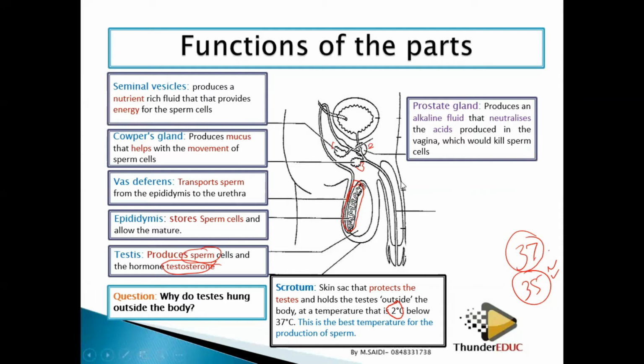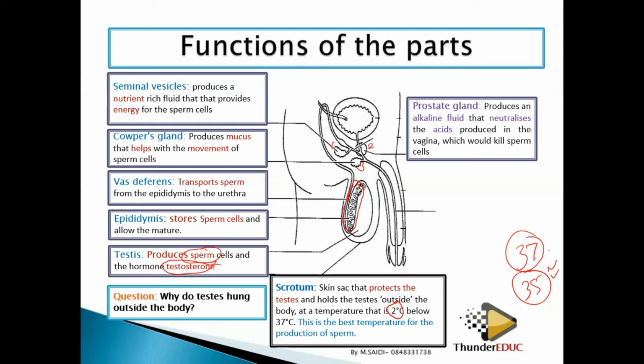And then we know that the vagina is also acidic. Sometimes it can be too acidic, in such a way that it kills most of the sperms, and then it can prevent fertilization from taking place. So if that situation happens, the lady is supposed to go to the gynecologist, and they give her some recommended medications to reduce the acidity of the vagina, so that not all the sperms which come into the vagina are killed.